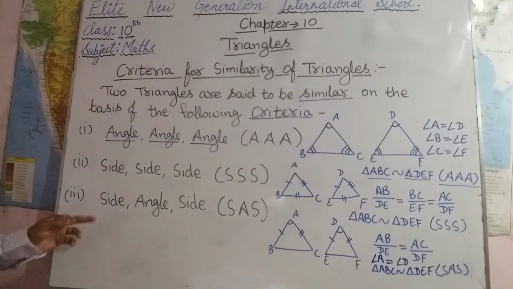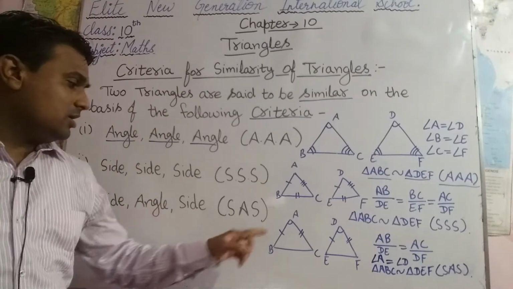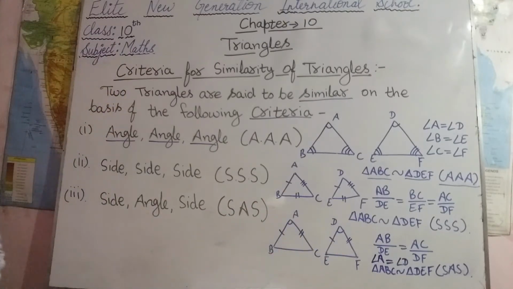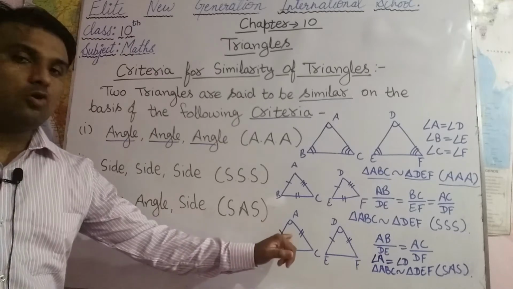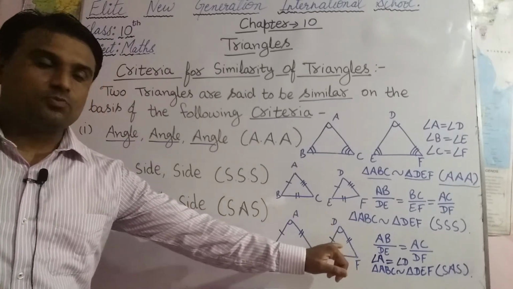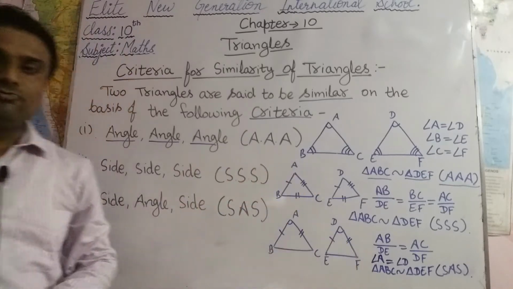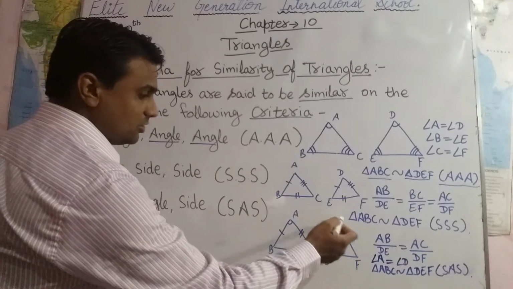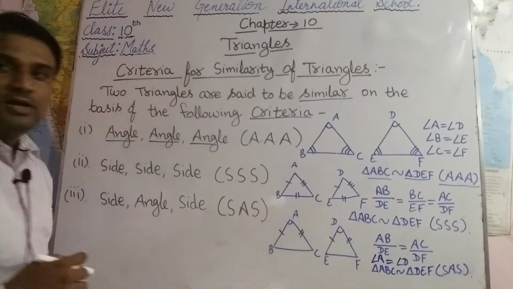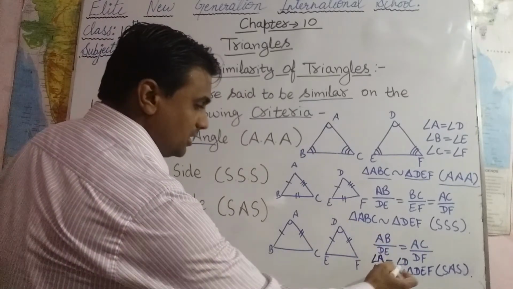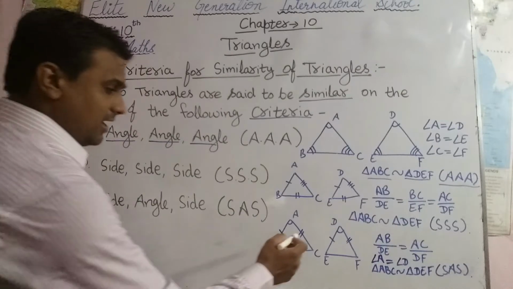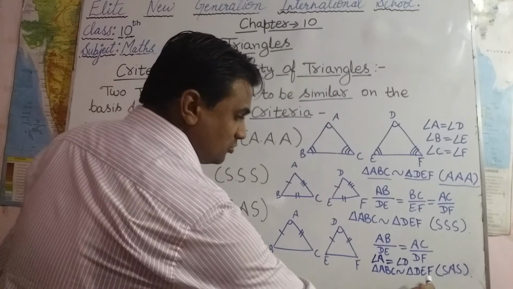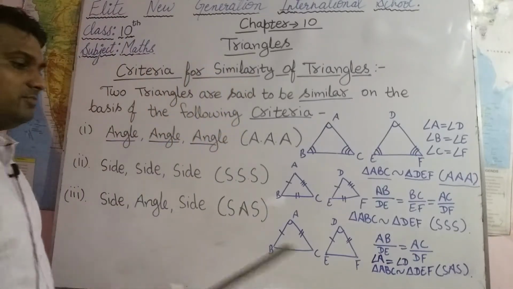In SAS, when two corresponding sides of one triangle are proportional to the corresponding two sides of another triangle and the included angle of one triangle is equal to the corresponding angle of the other triangle, then we can say AB corresponds to DE, AC corresponds to DF and angle A equals angle D. So we can write AB upon DE equals AC upon DF and angle A equals angle D. So we can say triangle ABC is similar to triangle DEF. So it will be similar by SAS.